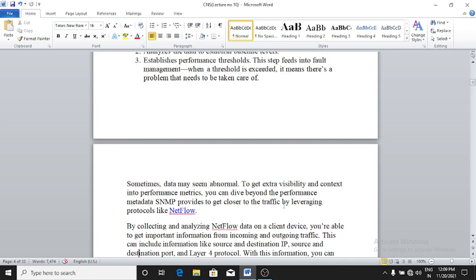Sometimes data may seem abnormal. To get extra visibility and context into the performance metrics, you can dive beyond the performance.